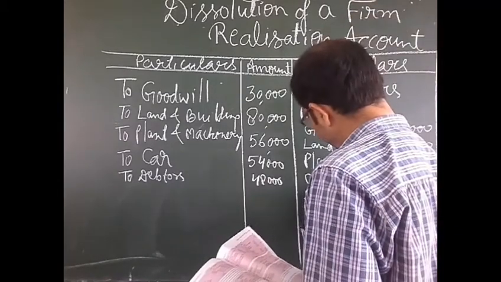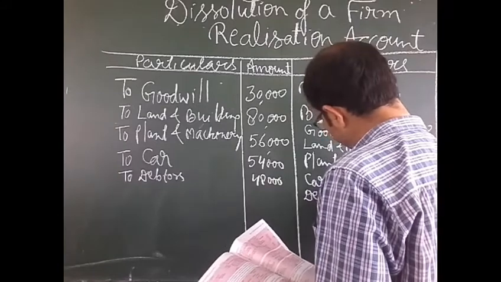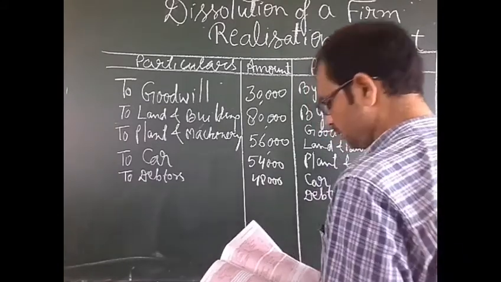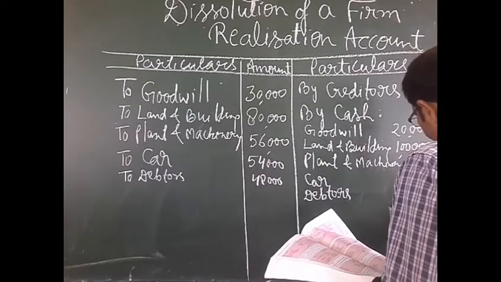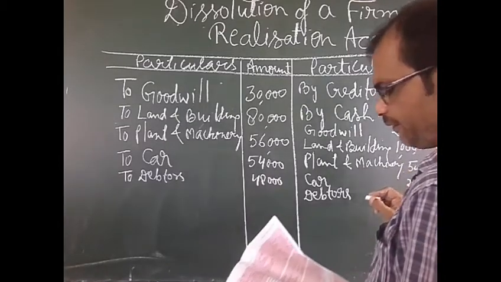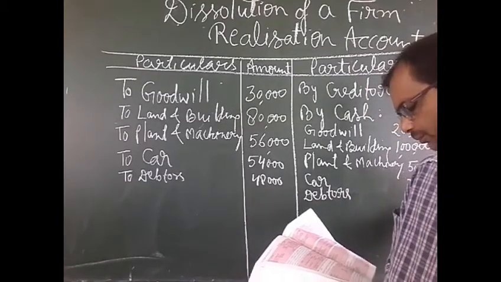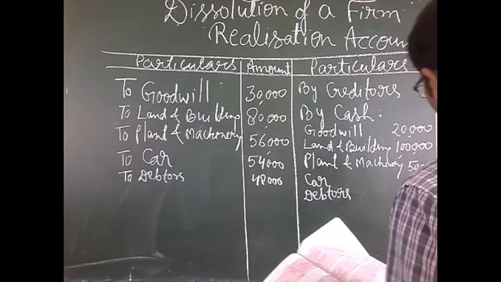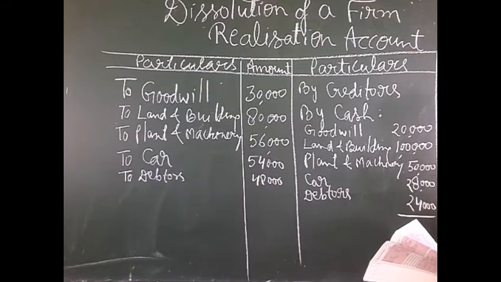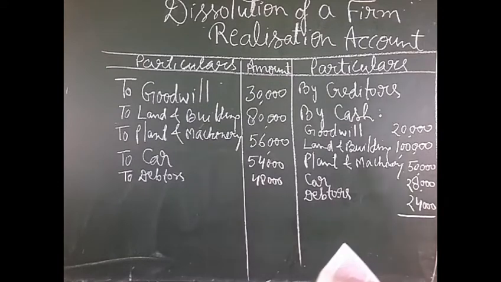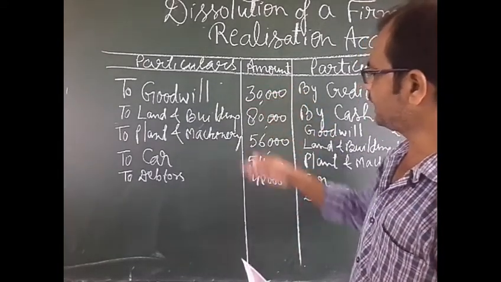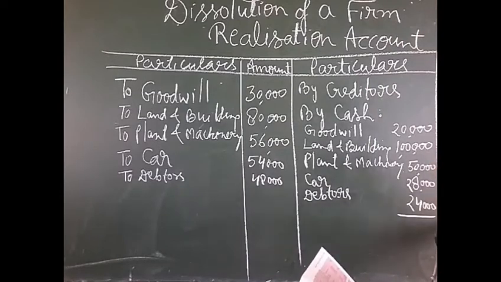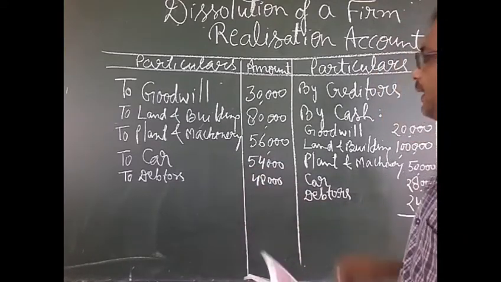And from debtors we receive money. The amount is 24,000. After doing this we will add all these amounts, and the total will be 2,22,000. We receive 2,22,000 in cash after selling all the assets of the firm.